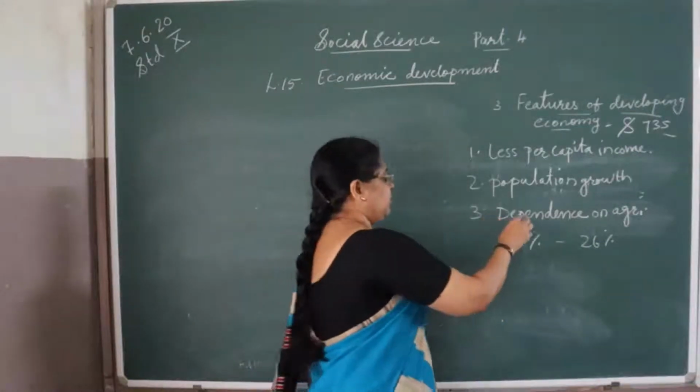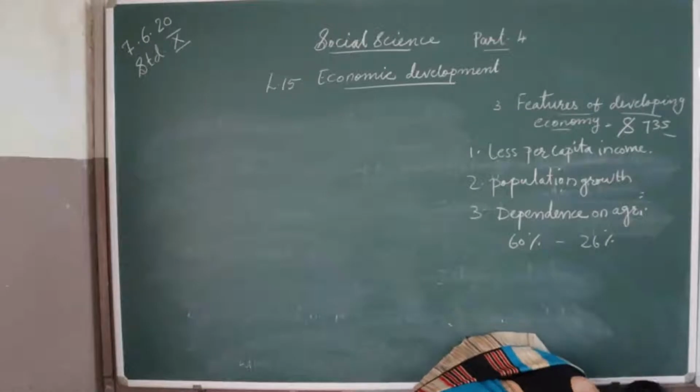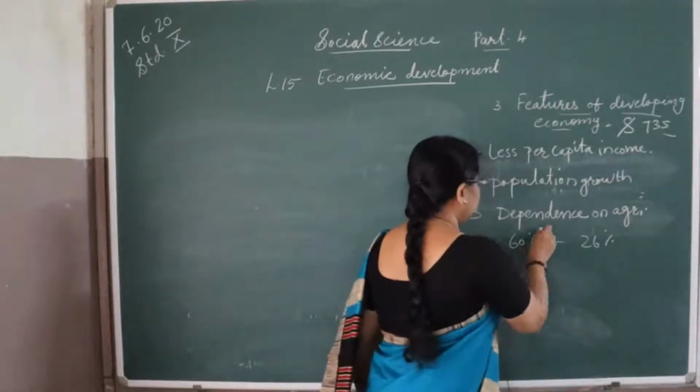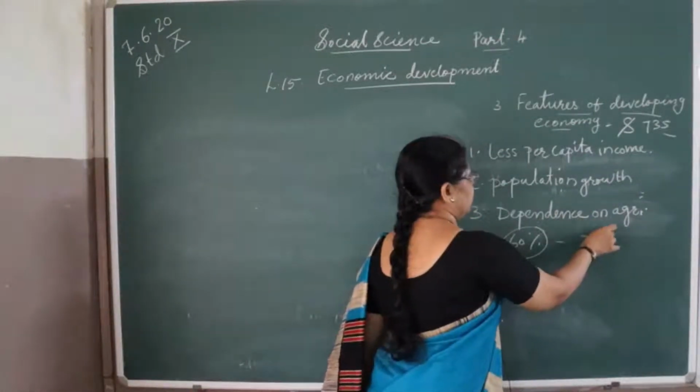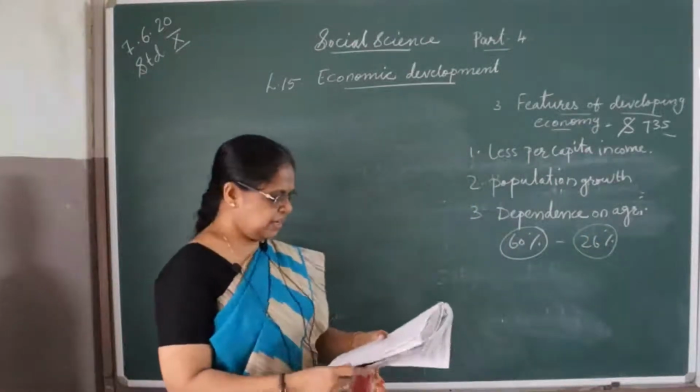That means agriculture generates 60% of employment, and it creates 26% of national income.